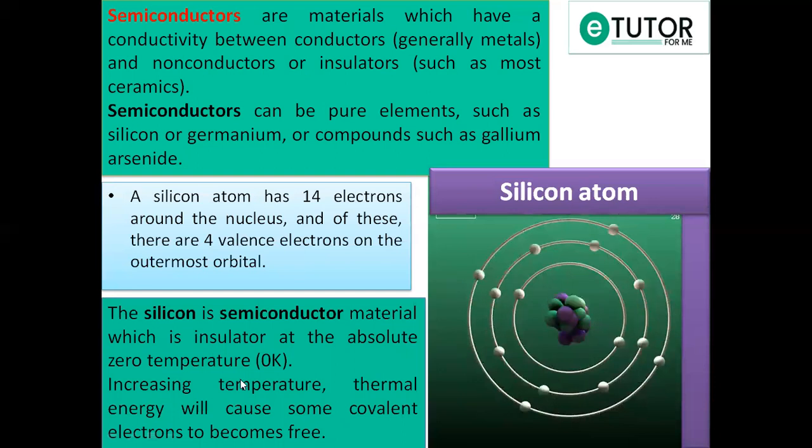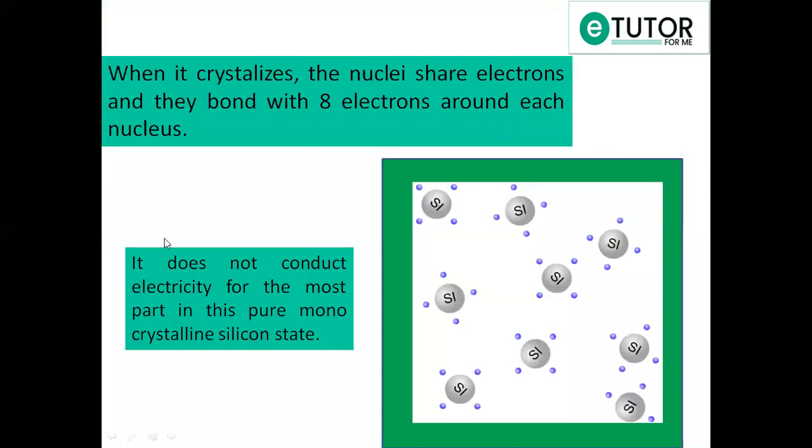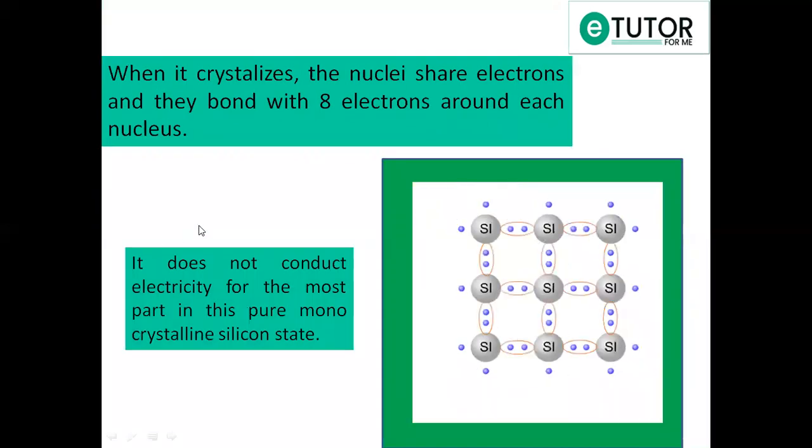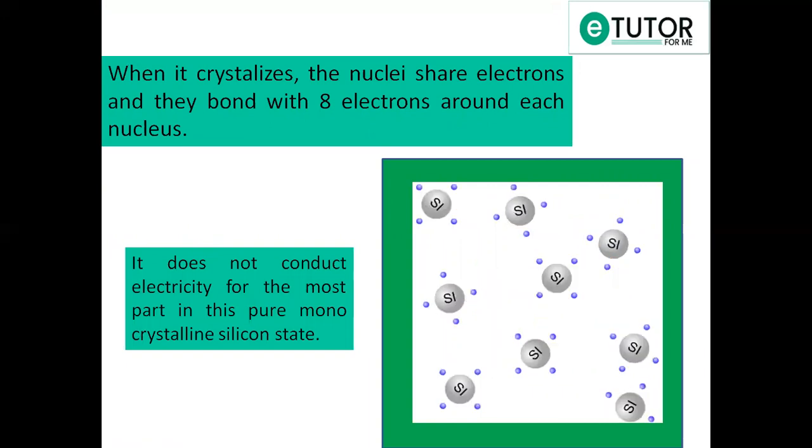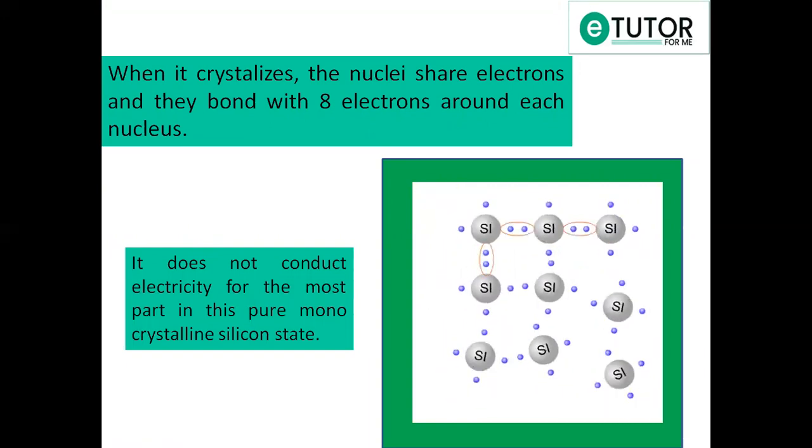When we increase the temperature, thermal energy will cause some of the covalent electrons to become free and it will start conducting. When it crystallizes, the nuclei share electrons and they bond with 8 electrons around each nucleus.